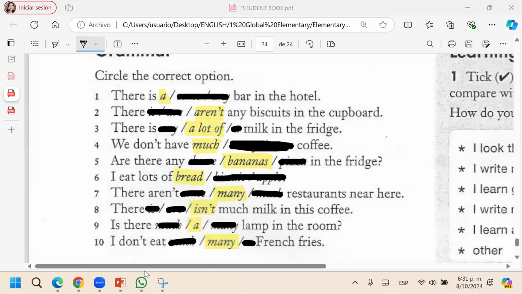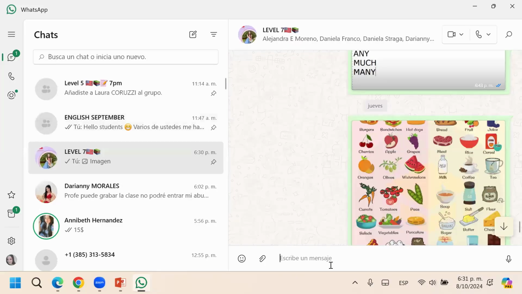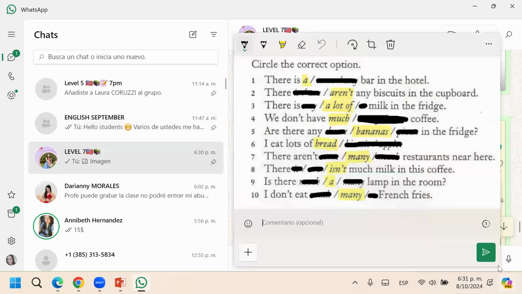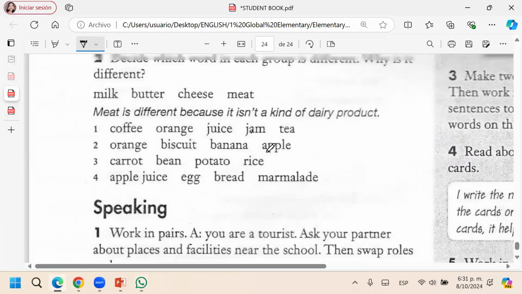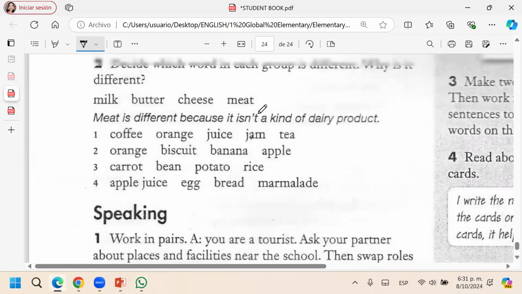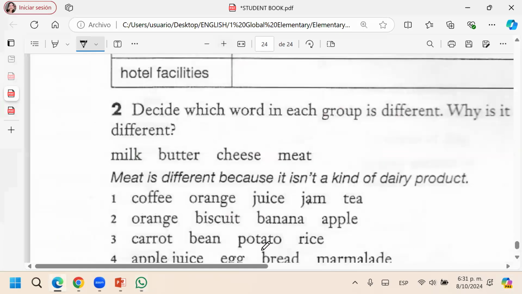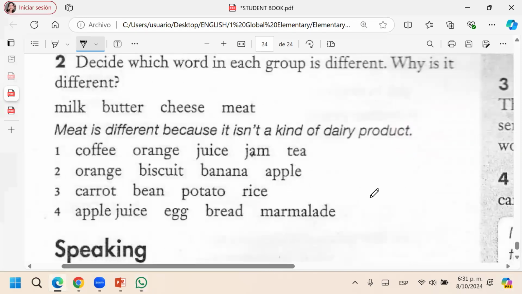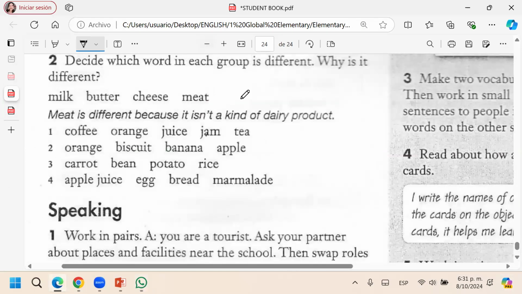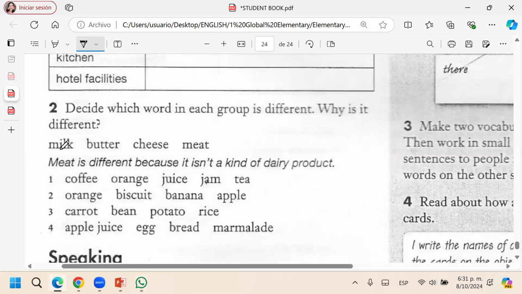Let me take a photo, and let me show you another exercise that I have here. Yes, this one, okay. You have to tell me now which word is different and why. Why do you think it's different? Like what's the reason for you that it is different? For example, milk, butter, cheese, meat.